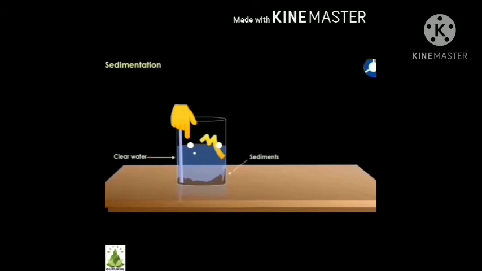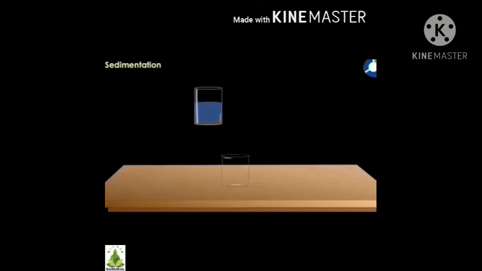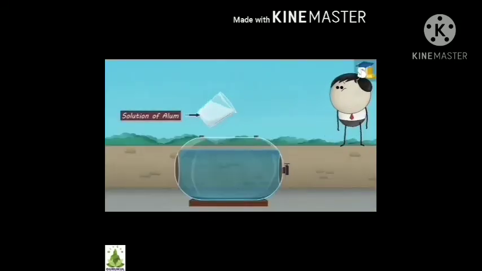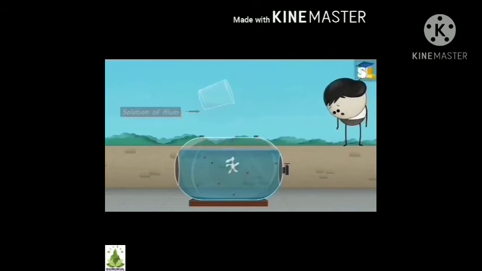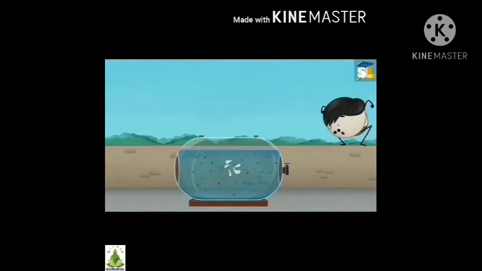soil are floating. Now, without disturbing the sediments, pour the upper clean water into 2 beakers. Take the first beaker and add alum in it. Leave this beaker undisturbed for 2 to 3 hours.